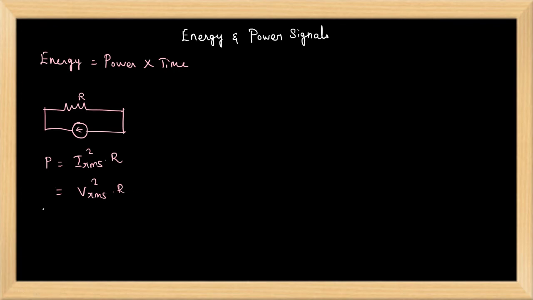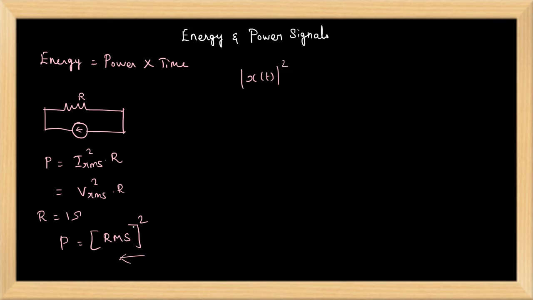If we consider R equal to 1 ohm, power will be equal to the RMS square of the signal. So how do we calculate the RMS of a signal? You have to go from right to left. First you square the signal, take the mean, and take the square root. Now consider my signal is x(t). The square of the signal is x(t) the whole square.